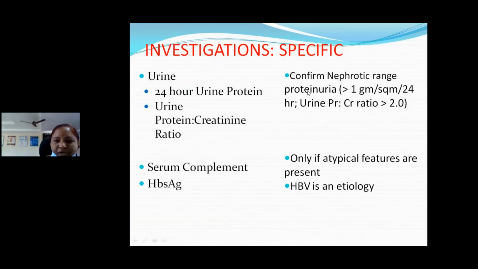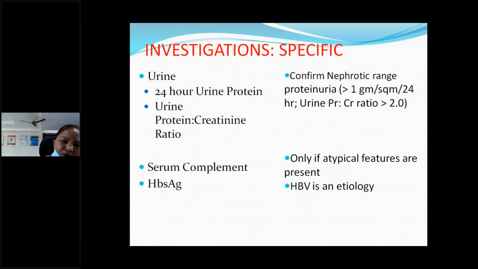The 24-hour urine protein, as I told you, of more than 1 gram per square meter per 24 hours, or more than 40 milligrams per square meter per hour, also indicates nephrotic syndrome. Or otherwise, you can do spot urine protein and urine creatinine and take a ratio, which if more than 2 indicates nephrotic syndrome. And serum complement levels, only if there are atypical features like hypertension or microscopic or gross hematuria,